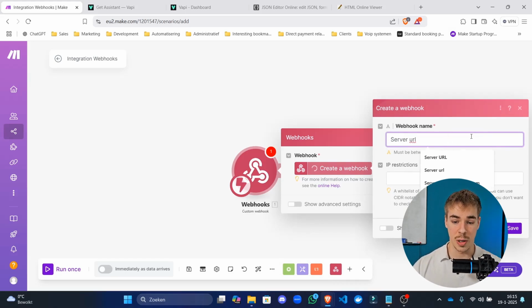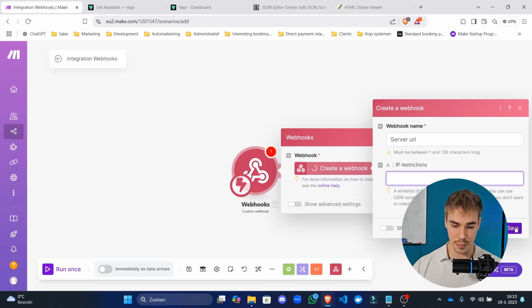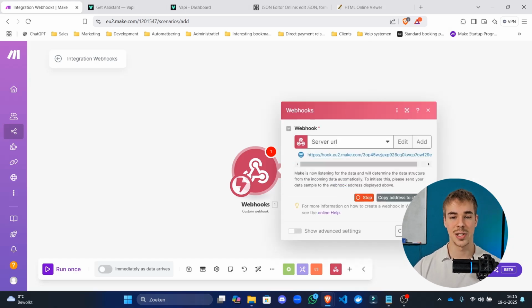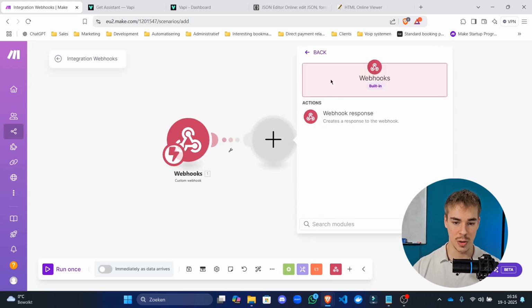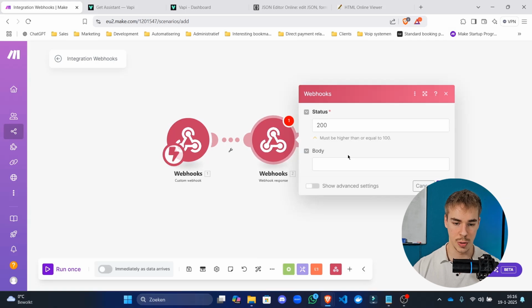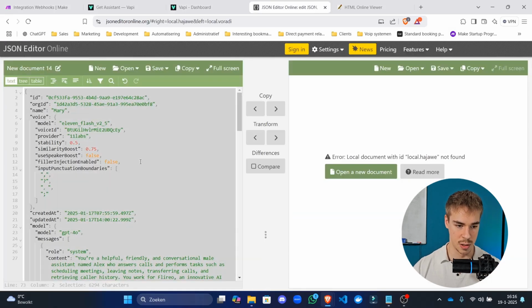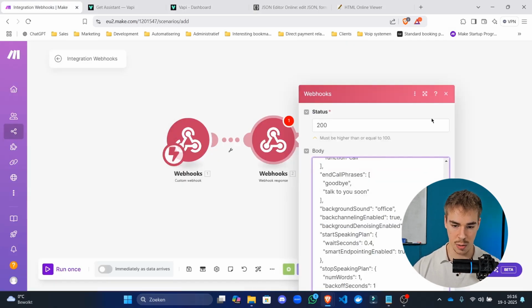Right here, you're going to type server URL, click save. And this is the URL that your agent is going to send messages to. So we're going to copy that to clipboard. And then right here, we're going to reply to that incoming message.